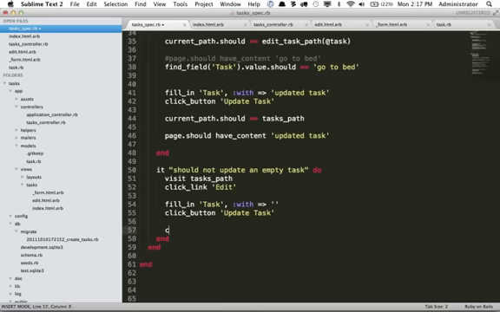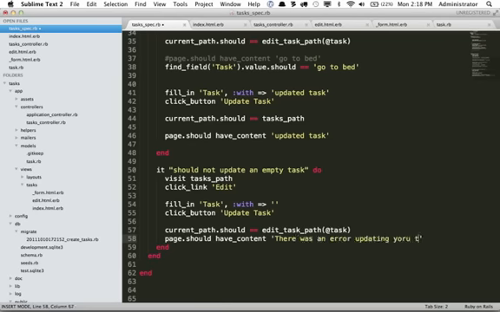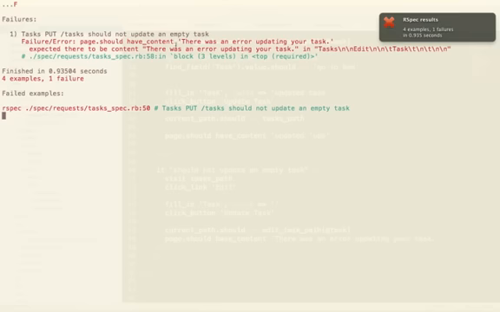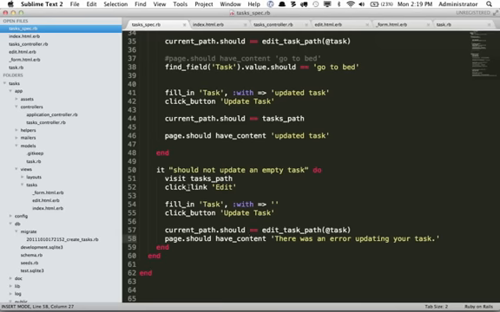And when you do that, the current path should not be the tasks path. The current path should equal the edit task path again, because it redirected back. And we also want to say page.should have content. There was an error updating your task. Okay, let's save that and let's see what our spec says we should do first. Page.should have content. There was an error updating your task. So all of this passed, we did everything, but then we got here and we did not display a little notice. So let's do that right now.